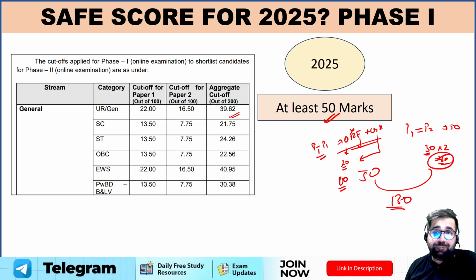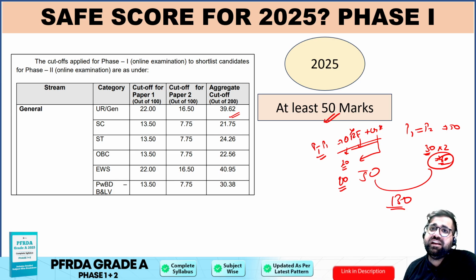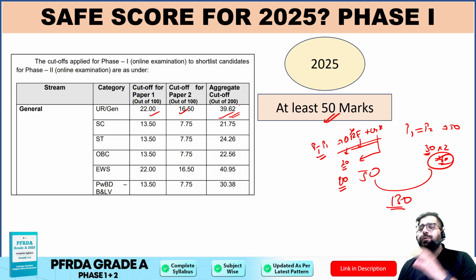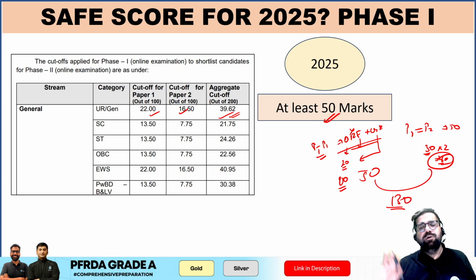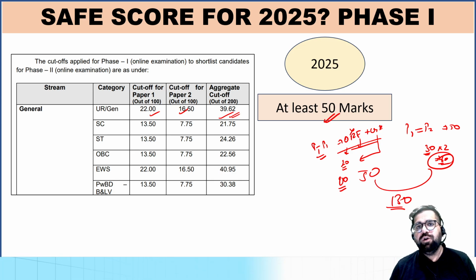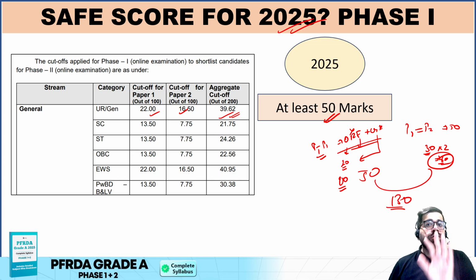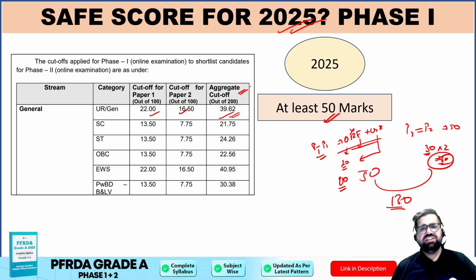Rather, if I compare PFRD grade A with, I would say, RBI grade B or NABARD grade A, then it's definitely very easy. You can still clear these different cutoffs, provided that you study. The moment you study, your confidence will increase. The moment you don't study, then definitely you will not be able to clear these cutoffs. Okay, so this is the score of 2025 phase 1. This is the good safe score. You need to get 50 in both the papers. That will help you to clear the aggregate cutoffs as well.